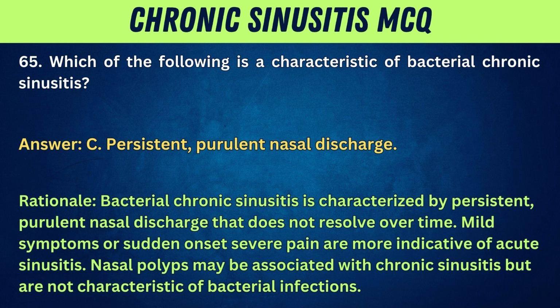Rationale: bacterial chronic sinusitis is characterized by persistent, purulent nasal discharge that does not resolve over time. Mild symptoms or sudden onset severe pain are more indicative of acute sinusitis. Nasal polyps may be associated with chronic sinusitis, but are not characteristic of bacterial infections.